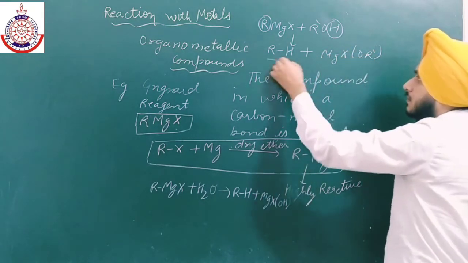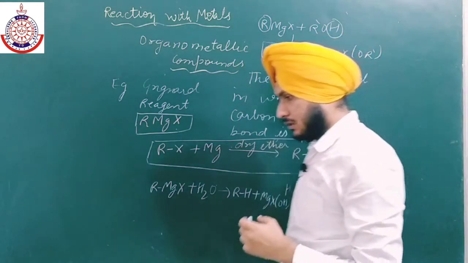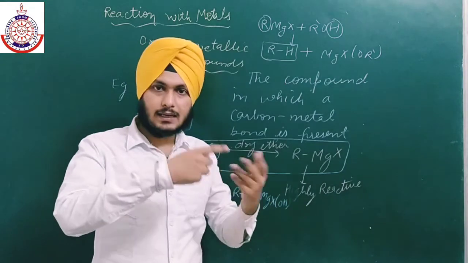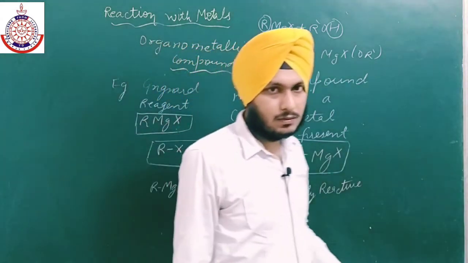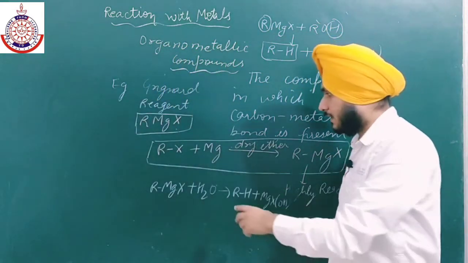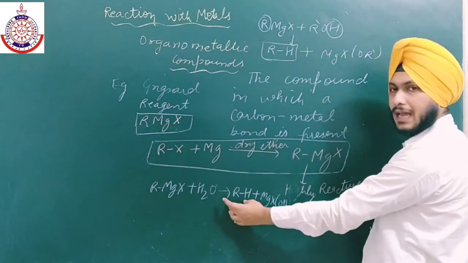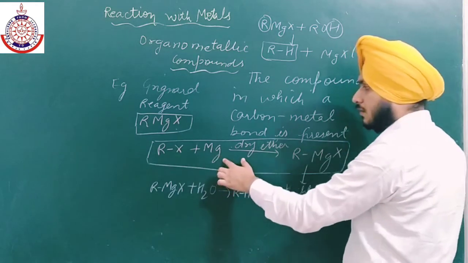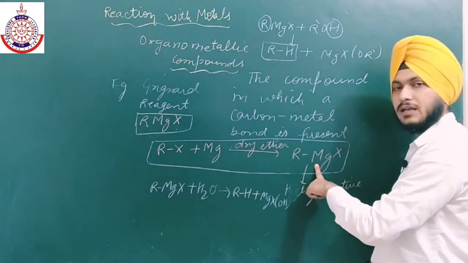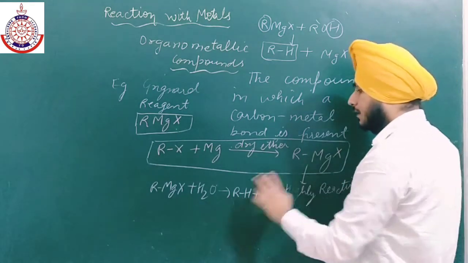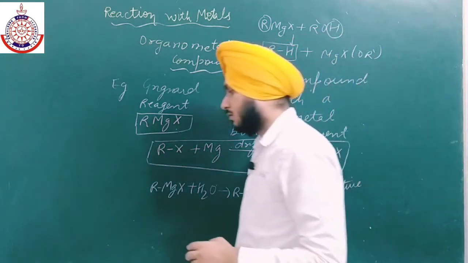So Grignard reagent is a very good method for converting alkyl halide to hydrocarbon. Firstly, we react with magnesium to form Grignard reagent, and then in the presence of water or moisture, it can easily be converted into hydrocarbons.